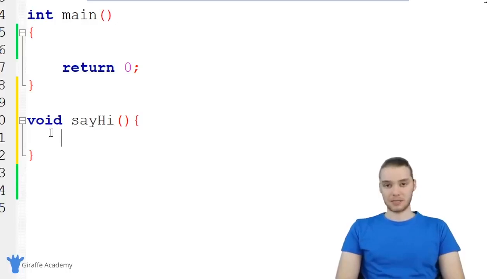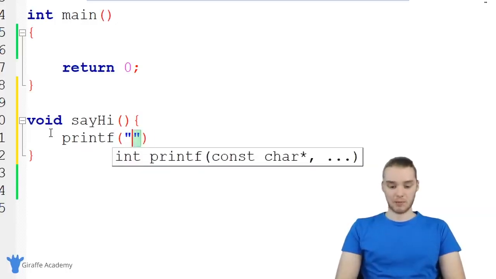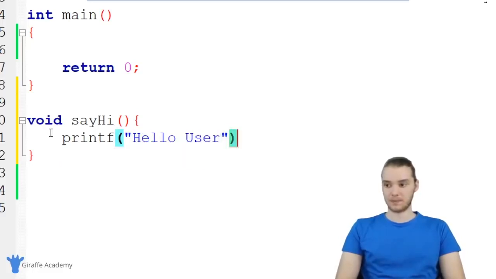I'm just going to make this a very simple function. We're going to do one thing inside of here. We're just going to make a printf, and we're going to print out hello user. So I've created my function. It's called say hi. And inside of this function, we're just printing out hello user.